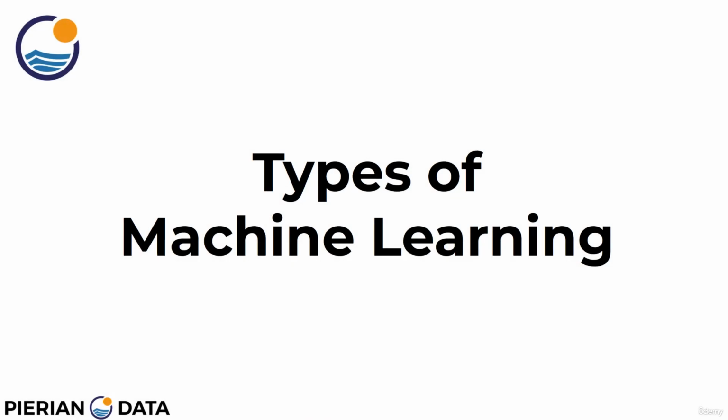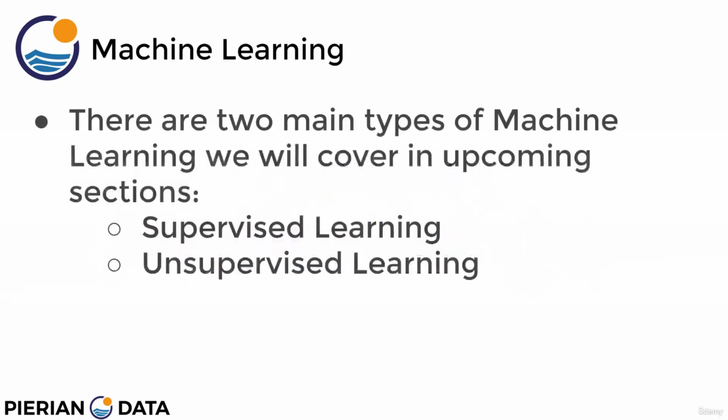Welcome back everyone to this lecture where we're going to discover the types of machine learning discussed in future lectures and sections of the course. So, as we've mentioned before, there's two main types of machine learning we're covering in upcoming sections, and those are supervised learning algorithms and unsupervised learning algorithms. Keep in mind, we're going to have future lectures that take much deeper dives into each of these different types of machine learning segments, supervised versus unsupervised.